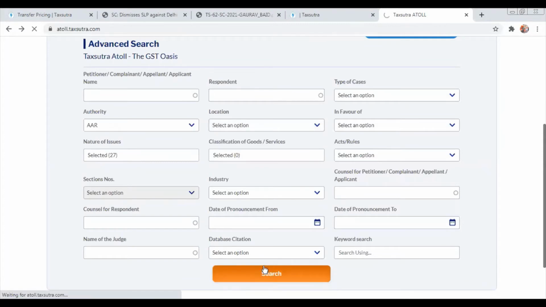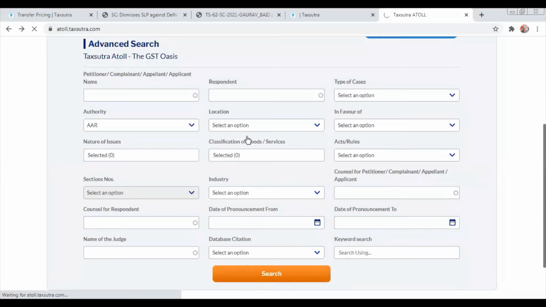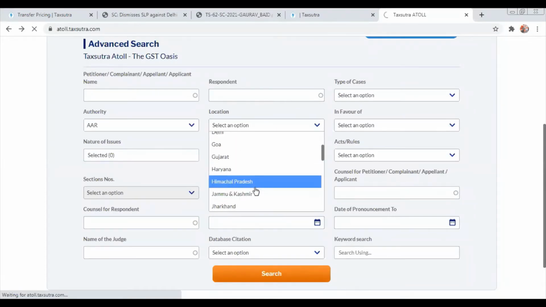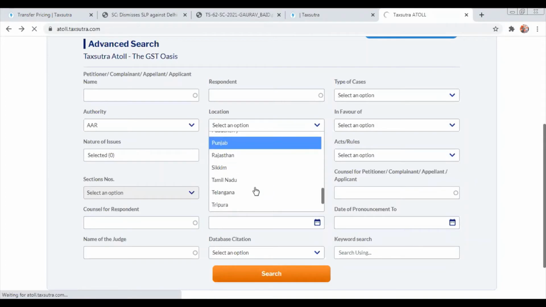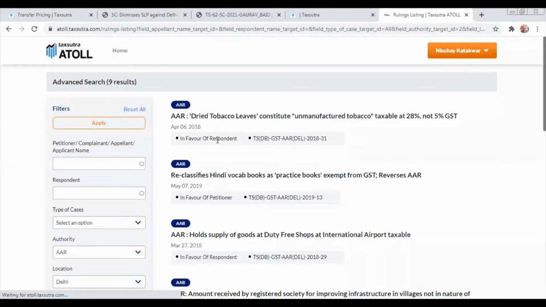I click on Location. Location can be Delhi. Choose any of them. Double AR in Delhi. I have 9 cases of double AR in Delhi.